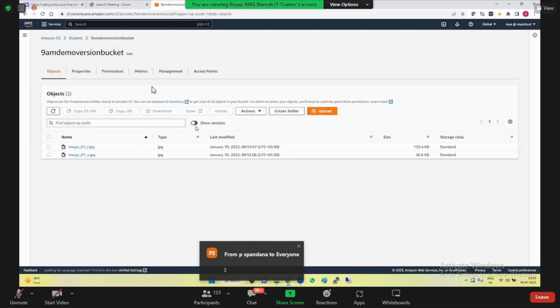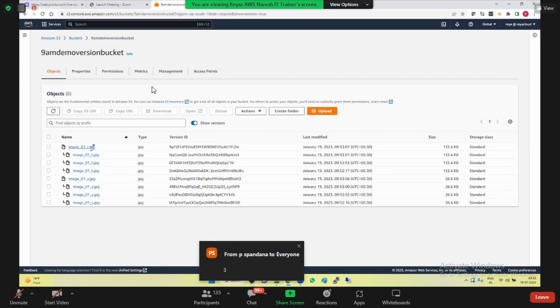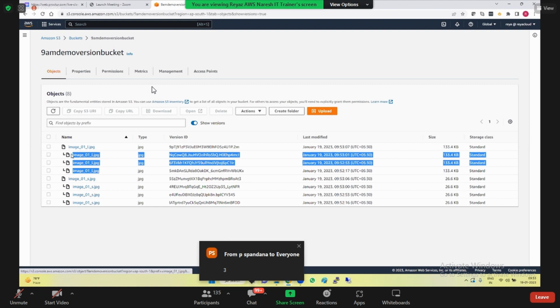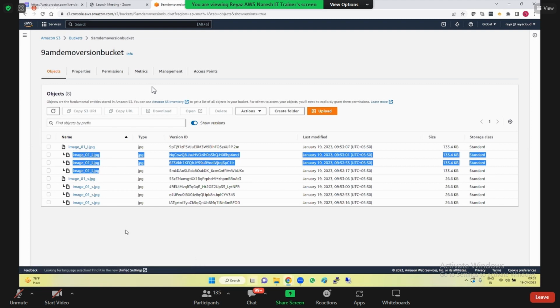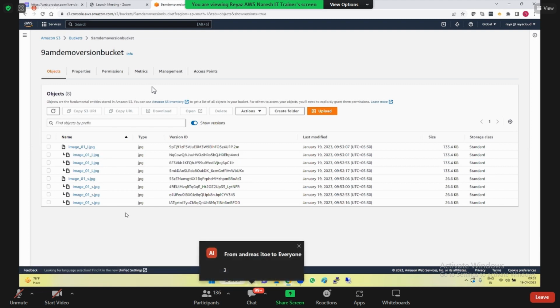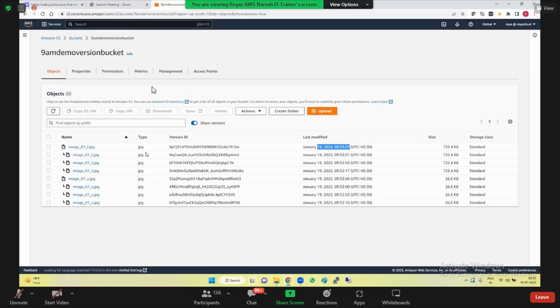So if you switch this show versions, do you see this? For image 1, this is the latest version. And how many are there here? 3 are there. So however many times you have uploaded the object, that many versions will be created. And you can clearly see which is the latest version. By last modified, the latest one will always be on top. Do you see this here?